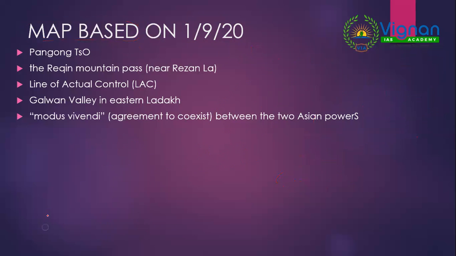Now coming to the current affairs on 1st September 2020, these are the various map-based questions you can pick out from the entire newspaper of around 14 pages. If you have read the newspaper today, you should know that there is again Chinese People's Liberation Army aggression near Pangong Tso Lake. First you should immediately go to the map, or see a video on the location of this lake. What are its boundaries, north, south, east, west? Why does India have interest in this lake? That's what you should observe for map pointing.